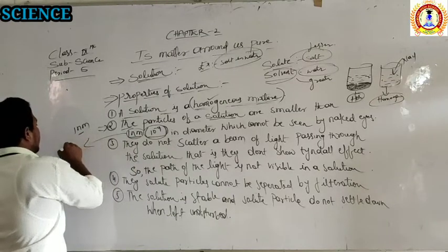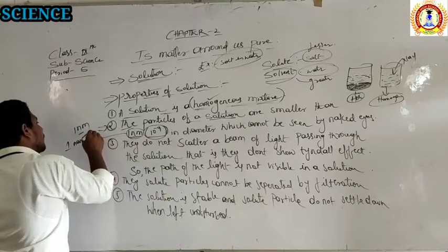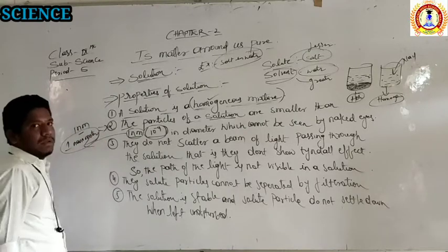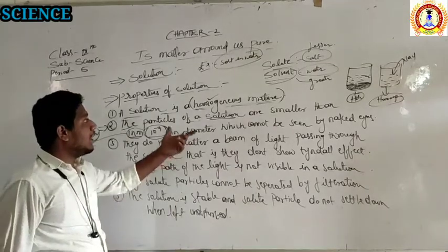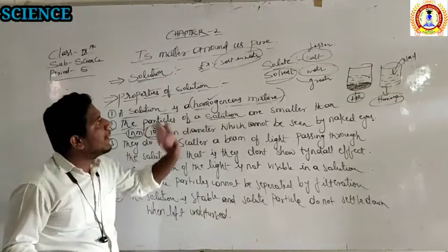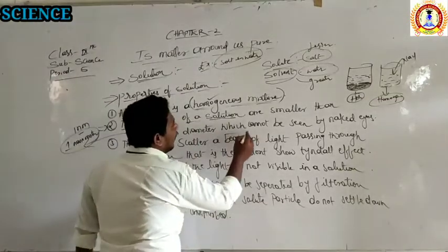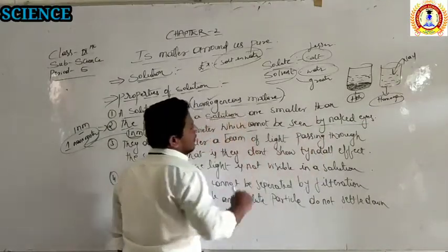N means here 1 nanometer, right? So that much small are the particles of the solution. That is why we are unable to see the solute particles in that solution, right? In diameter, they cannot be seen by the naked eye.